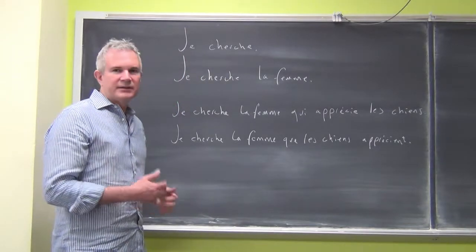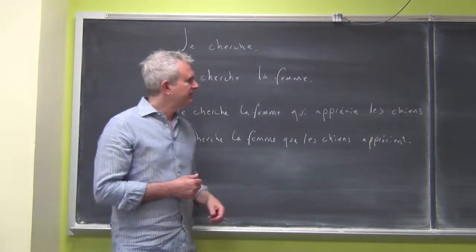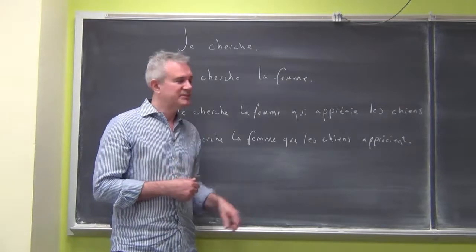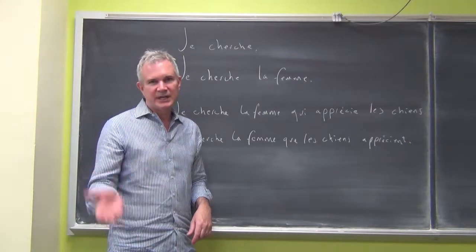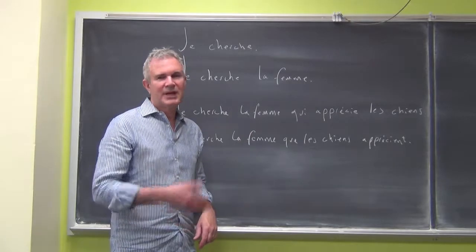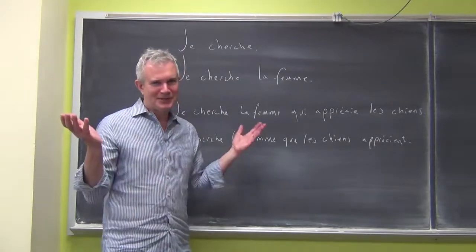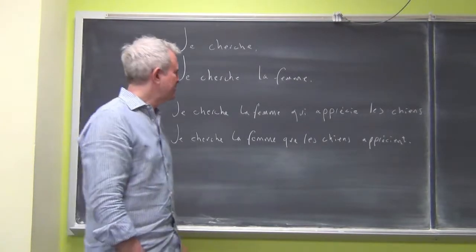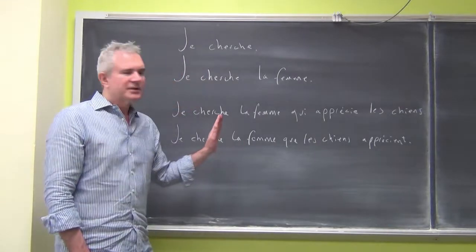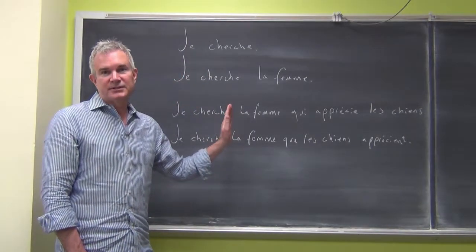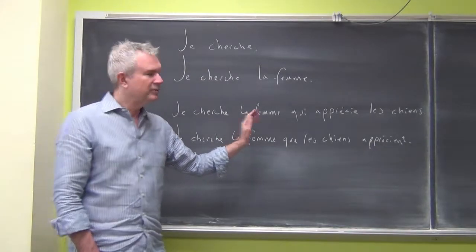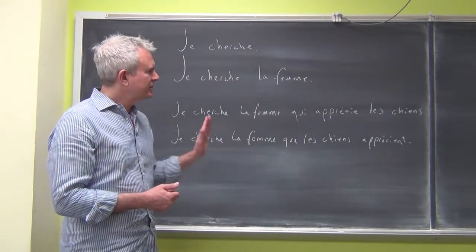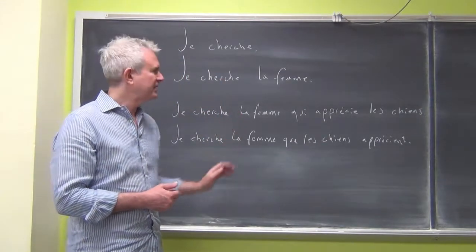Now, we're going to get other sorts of clauses that can't stand by themselves, that can't be a sentence just by themselves. They may start with a conjunction like and. I'm looking for the dog, and I want to buy a newspaper. And I want to buy a newspaper. It starts with and, it's a conjunction. Can't stand by itself. The ones that we're concerned about here are subordinate clauses that start with a relative pronoun. We also call them relative clauses. And the two relative pronouns that we're going to be working on in chapter 5 are qui and que.